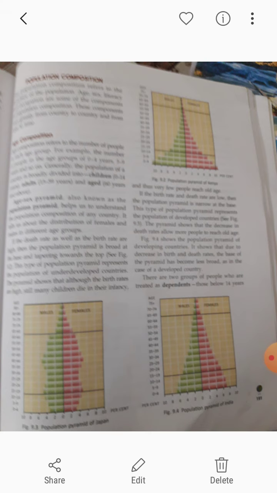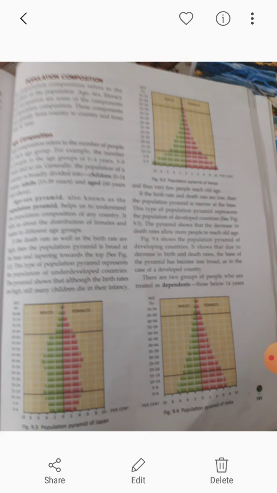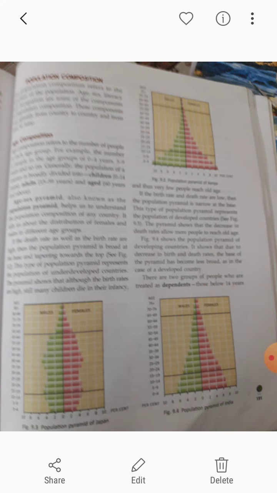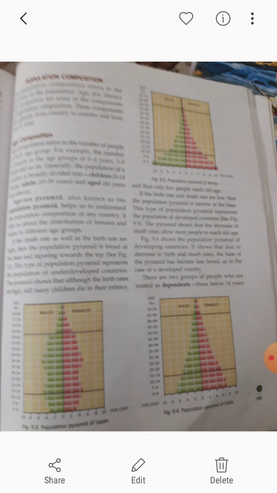Clear? Now, see figure 9.2. 9.2 is about Kenya. In Kenya, you will see that this population pyramid represents the population of underdeveloped countries. So what the pyramid is showing is that the birth rates are very high, still many children die in infancy, and very few people reach old age.